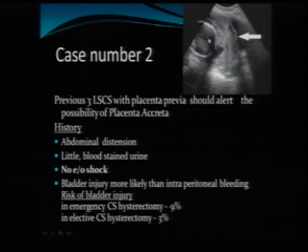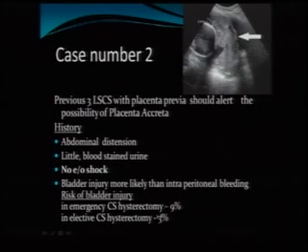This case should have had a scan done earlier to find out whether there is a placenta previa which is going into the bladder. This was not done, and previous cesarean with placenta previa should alert to the possibility of placenta accreta. There was abdominal distension, little blood-stained urine and no evidence of shock. Bladder injury was more likely, with intraperitoneal bleeding.